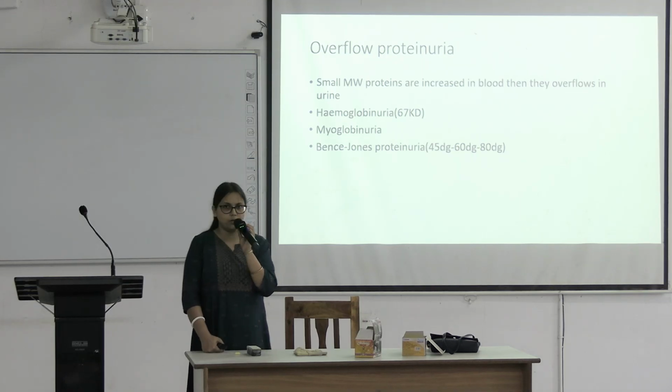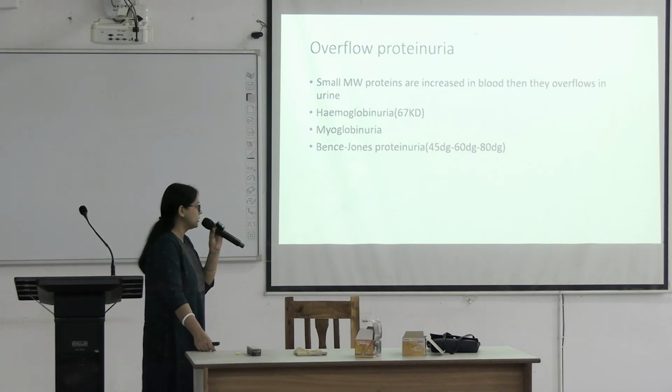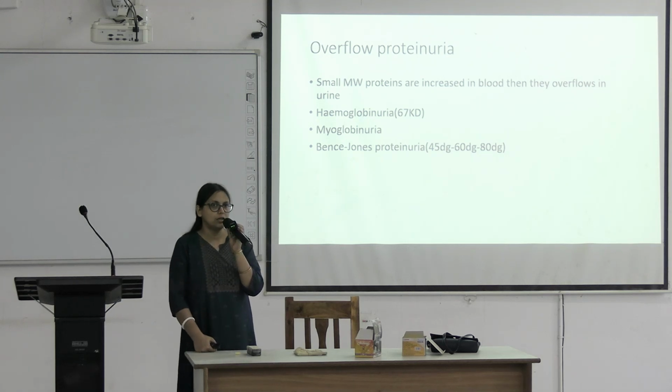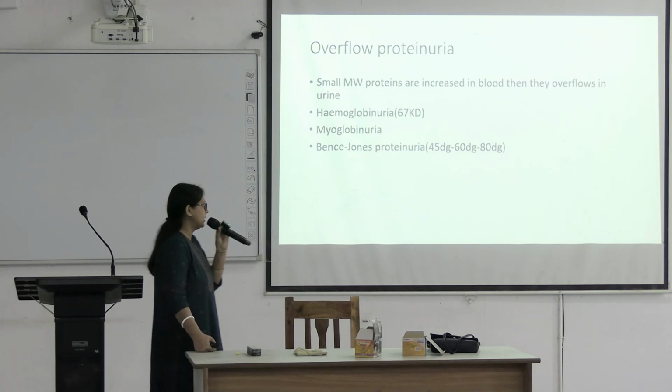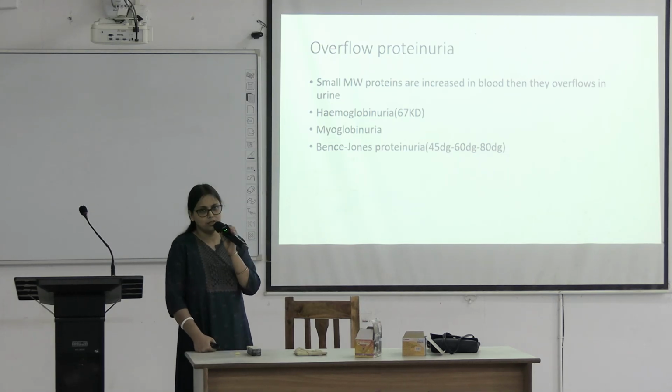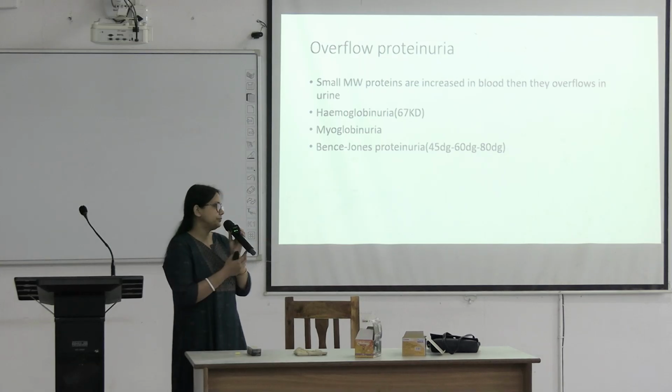Multiple myeloma is a neoplastic condition of the plasma cell. There is increased production of the light chain of immunoglobulin. So this protein will pass through the kidney and appear in the urine.